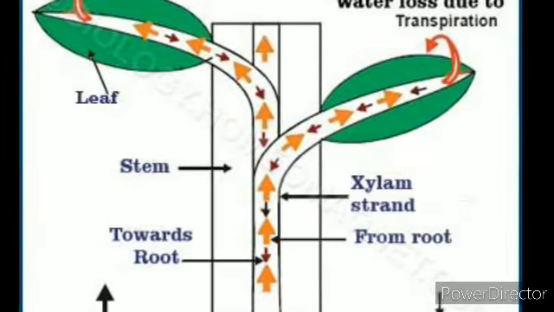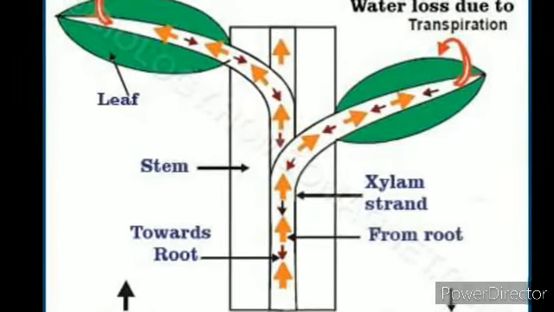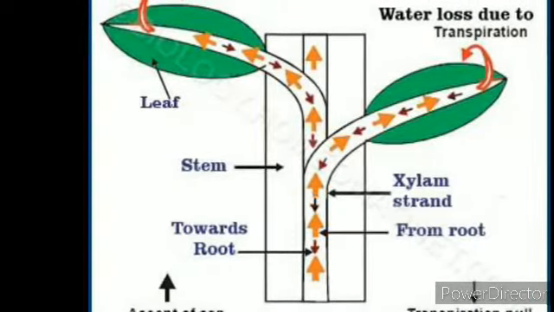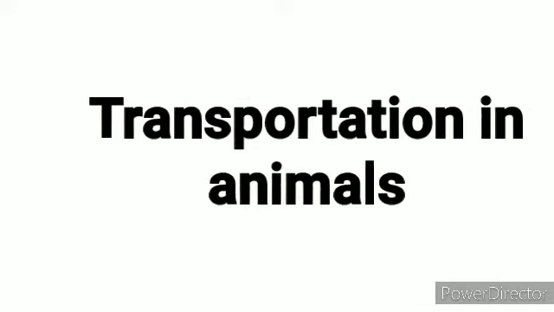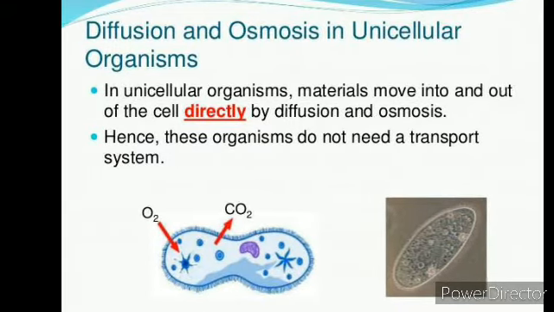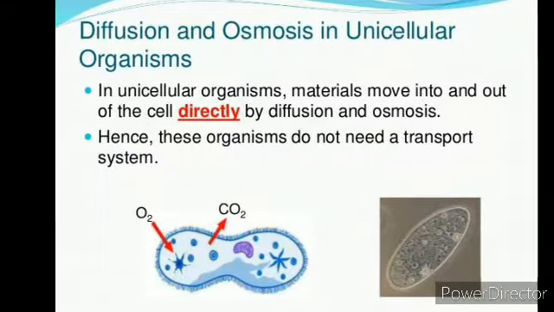Hello everyone. In the previous video, we learnt about the transportation of materials in plants, and today we are going to continue with the transportation of materials in animals. First of all, we will talk about unicellular organisms, in which one cell performs all the functions of the body. For example, amoeba.